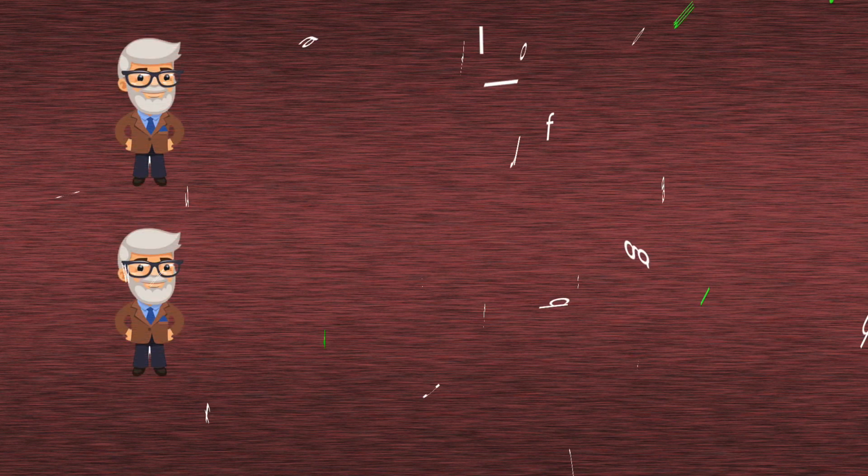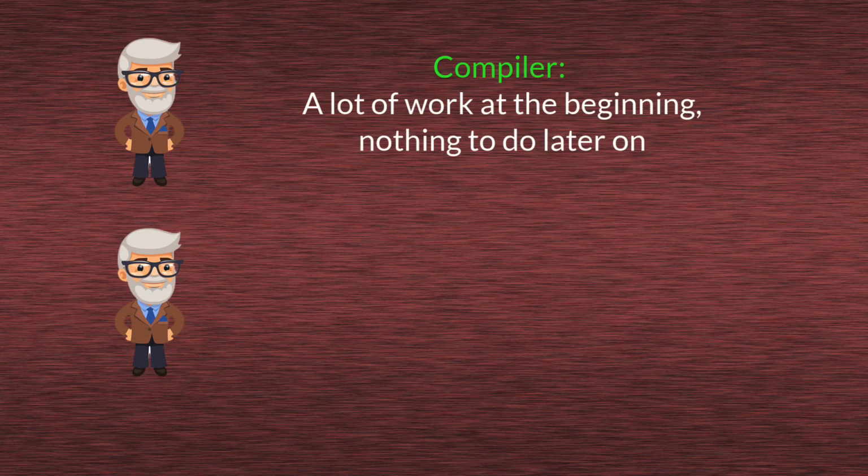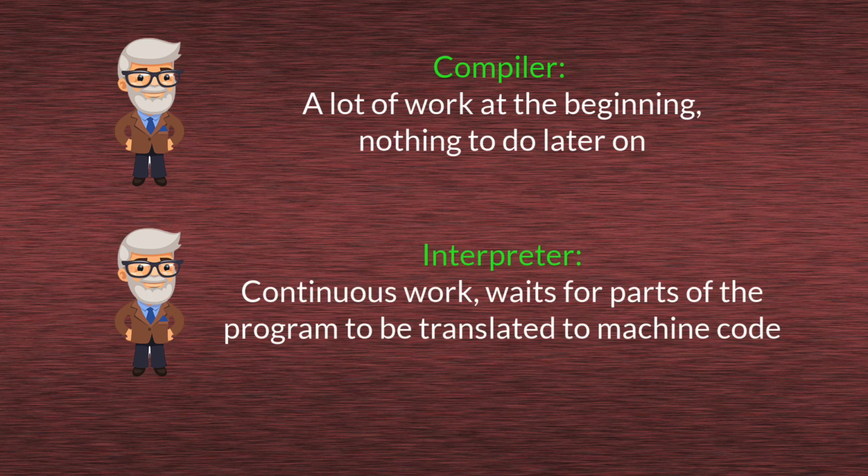The compiler will work much harder at the very beginning, because it will translate the entire program, but that will be the only one-off operation before the program is even started by the computer. Once the compiler does its job, the job is done, that's it. It doesn't have to do anything further. The interpreter, on the other hand, will require no or very little work at the very beginning, but then it will continuously have to translate those chunks of the program that the computer needs at any specific time. So they will both translate to machine code, but they will do it in a different way.